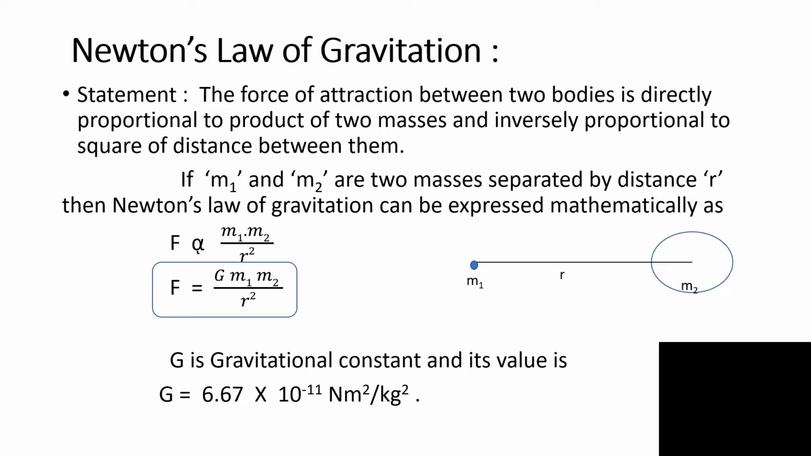Newton's law of gravitation mathematically can be expressed as F equal to capital G m1 m2 upon r square, where capital G is the gravitational constant and its value is always constant throughout the universe. G equal to 6.67 into 10 raised to minus 11 Newton meter square per kg square.